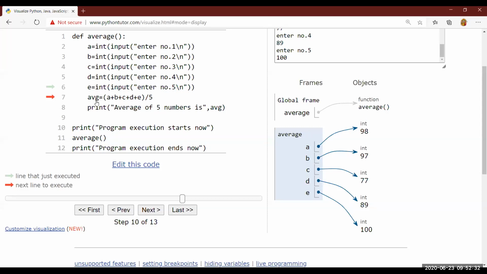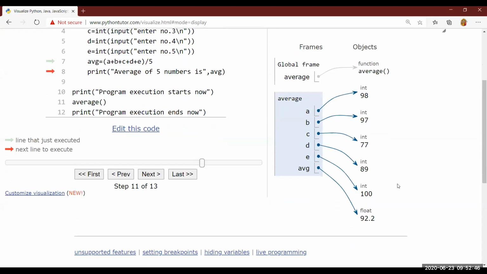What will it do? It will create a variable AVG and then evaluate this expression. It will solve it and then store it in AVG, transferring the result to AVG. Let me click on next. See it. It has calculated the result by the formula, divided by 5, and stored it in the AVG variable. 92.2 is the average of these 5 numbers.